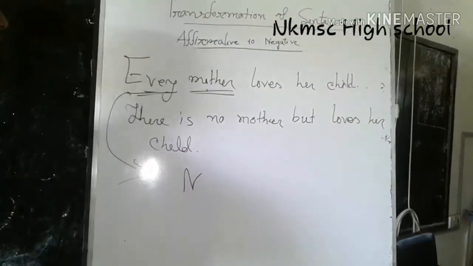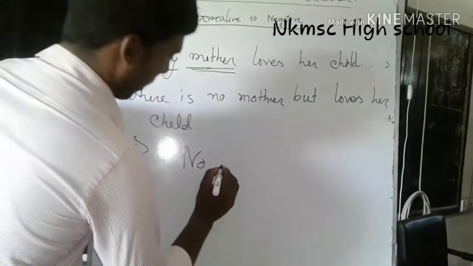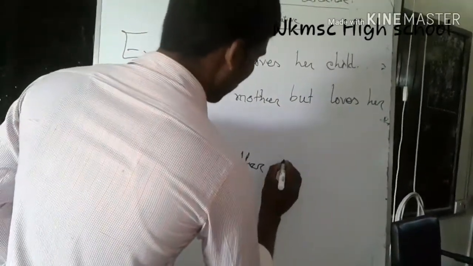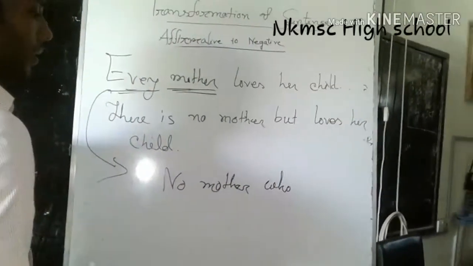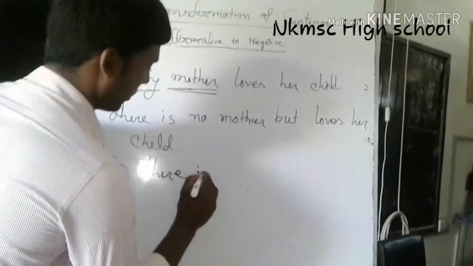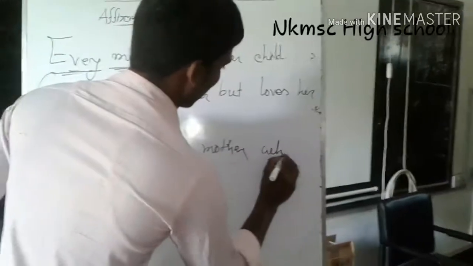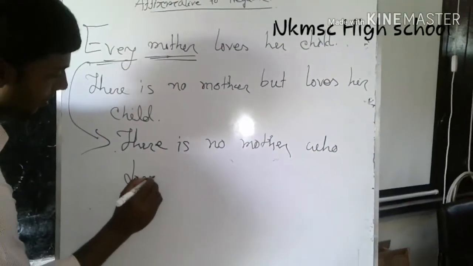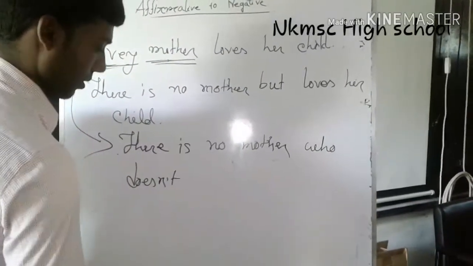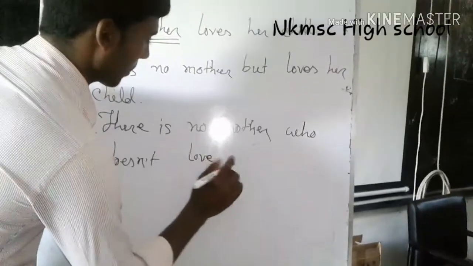At the beginning, when you see every plus noun, you will write no. Then you will write the noun mother: there is no mother who does not, or who doesn't love her child.